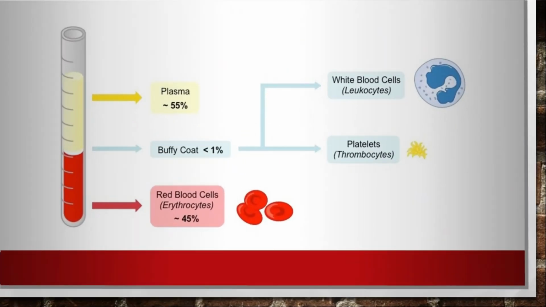Now if you go for a centrifugation technique for the blood, you will find out that 55% plasma is present in your blood. This 55% plasma is a yellow straw color liquid, and 45% erythrocytes or red blood cells are present. Less than 1% buffy coat is present, and this buffy coat consists of your white blood cells, that is leukocytes, and platelets, that is thrombocytes. Though they are very few in number, they are equally important.